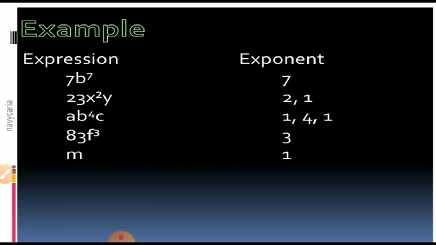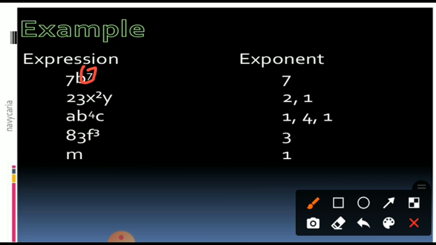Yes, example. Exponents are here. 7b raised to 7. That first 7, no, the top one. Yes, the variable having the power. But here be careful. What are the variables? You have to show each and every exponent. So first example, 7b raised to 7, that means 7 is the answer. You have to catch this, beta. Of this, how much is x's? 2. How much is y's? Nothing is written, that means 1. Here a, b and c. How much is a's, beta? 1, b's 4, correct. c's 1. You are right. Now you have clear clarification.